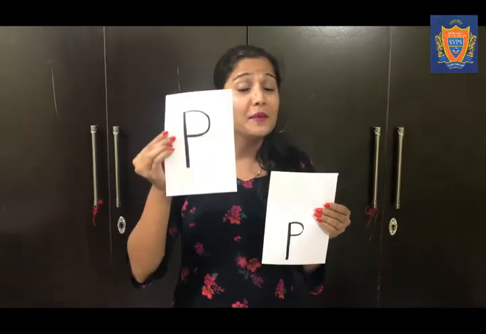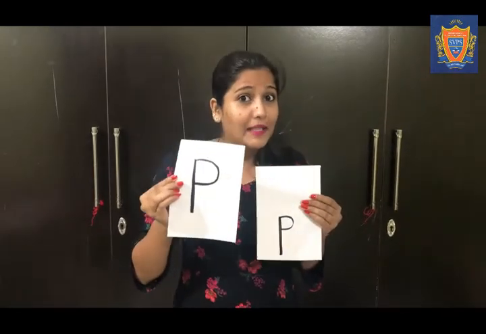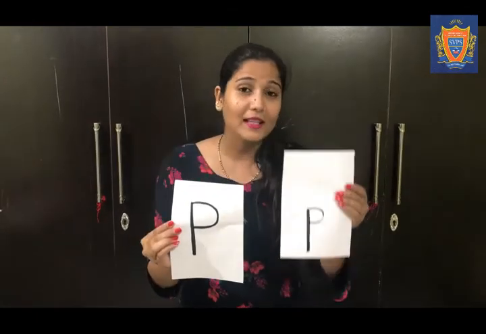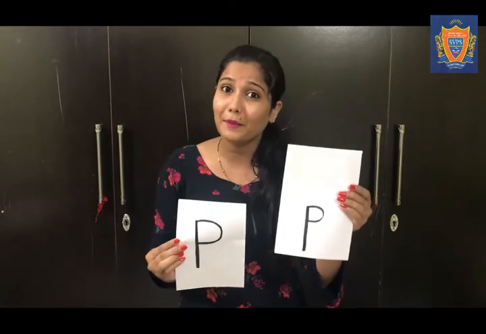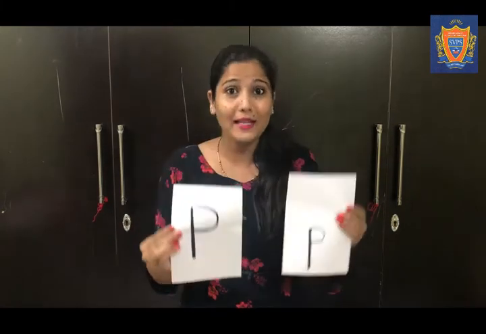We write Mama P, big P, in the upper three lines. And we write baby P, small p, in the lower three lines. Okay? So this is Mama P, and this is baby P. Big P, small p. And P for parrot. P. Very good. Now, the sound of letter P is /p/.